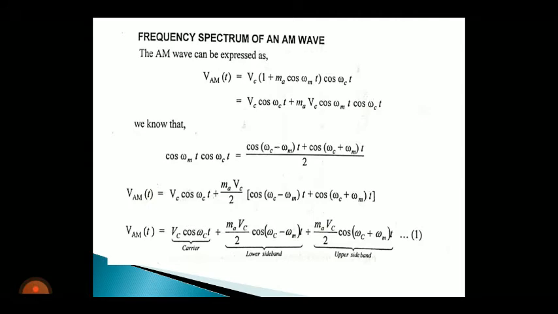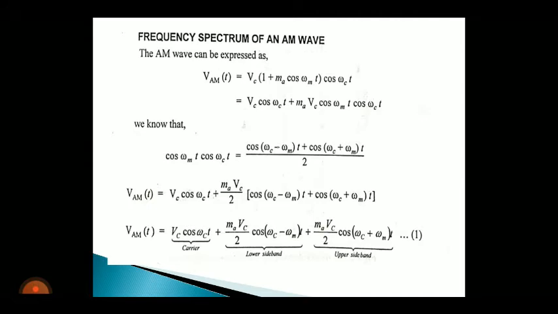So the expression for an AM wave consists of three terms. This equation number 1 consists of three terms. The first term is an unmodulated carrier signal, and the second term represents the sinusoidal signal at frequency Fc minus Fm, and that is called the lower sideband frequency, abbreviated LSB.